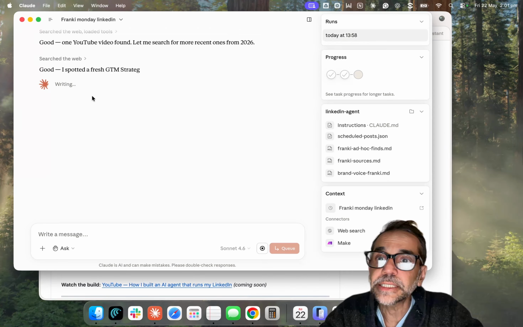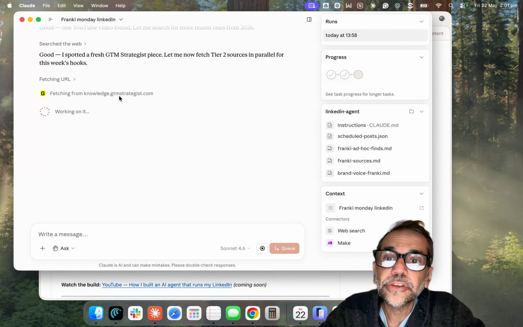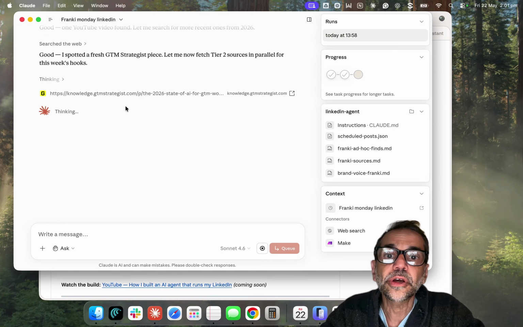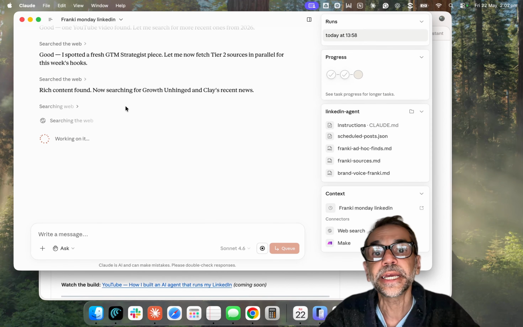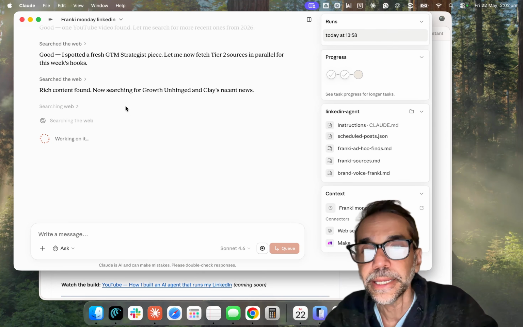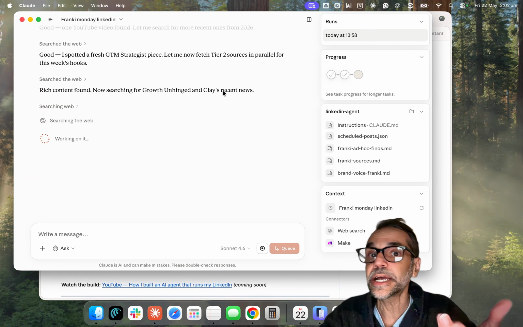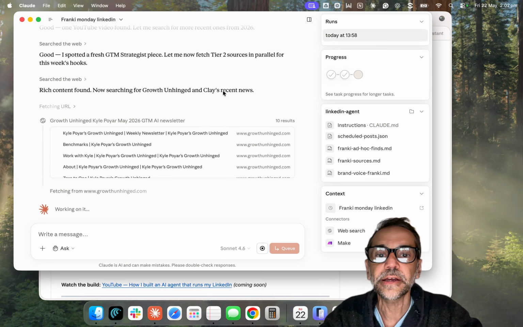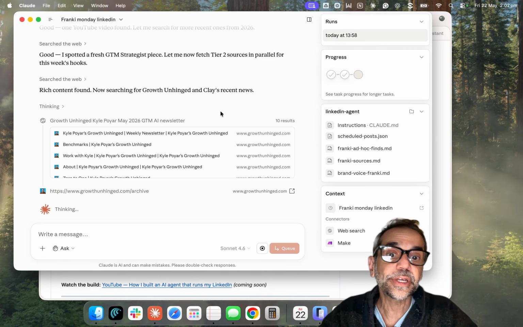Notice that. See, it's gone to LinkedIn. Now it's got all the stuff that it needs. Look, these are the sites that I've asked it to go reference also to learn about some of the latest topics around my domain being GTM. Hey, look, Hunt Inch, his growth is great. Clay, recent news. I have asked it to go to these sites and look at it to prepare a nice series of blog posts for the rest of the week.